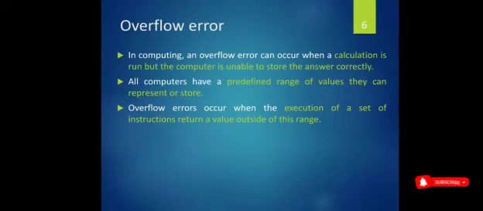Next, let's see the second topic, that is overflow error. In computing, an overflow error can occur when a calculation runs but the computer is unable to store the answer correctly because the answer value exceeds the predefined memory level. All computers have a predefined range of values for storing data. Overflow errors occur when the execution of a set of instructions returns a value outside of this range.